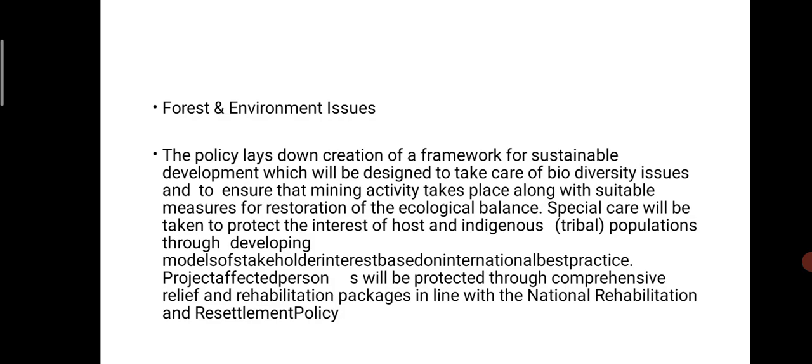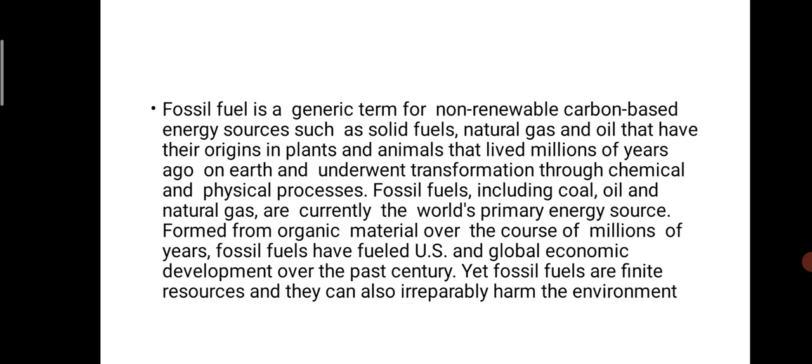Special care will be taken to protect the interest of the host and the indigenous, that is tribal, population through developing models of stakeholder participation, and rehabilitation packages will also be provided.